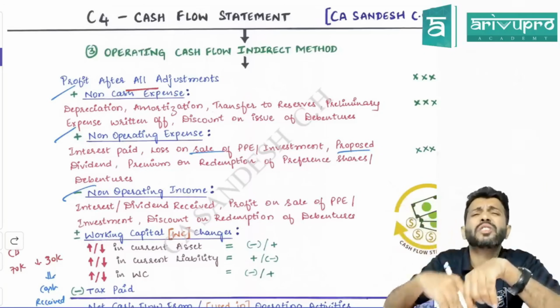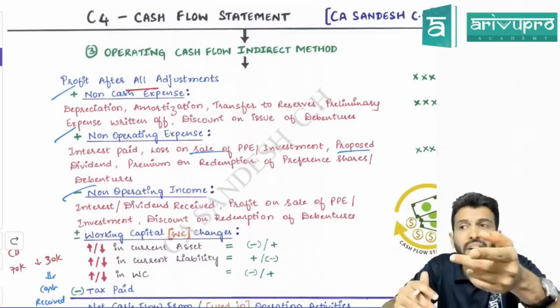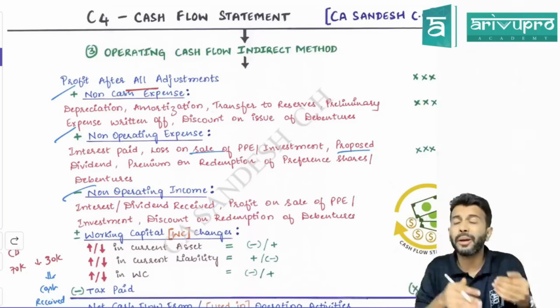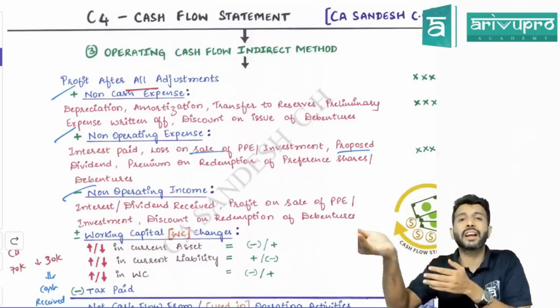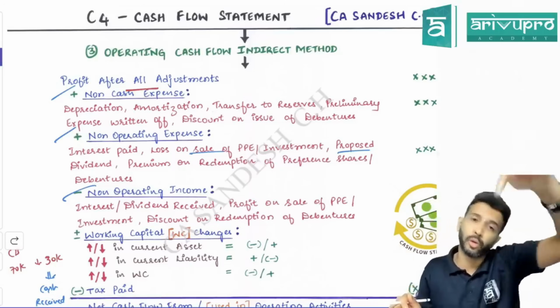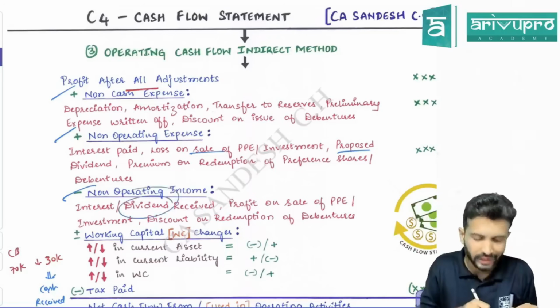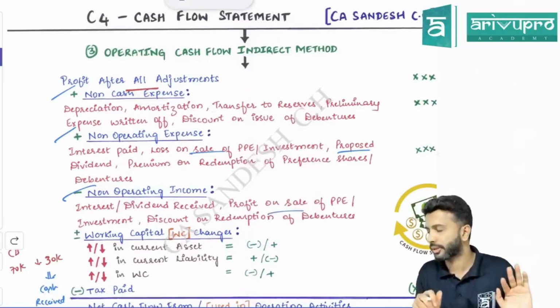But interest received is what activity? You will receive interest on your investment. You will receive dividend on your investment. So is this operating activity or investing activity? Interest received or dividend received is an investing activity, but your operating cash flow is unnecessarily increased. Hence, to restore, what do we do? Minus. So if you have any non-operating income like interest received, dividend received, profit on sale of assets and all, you need to reduce it.